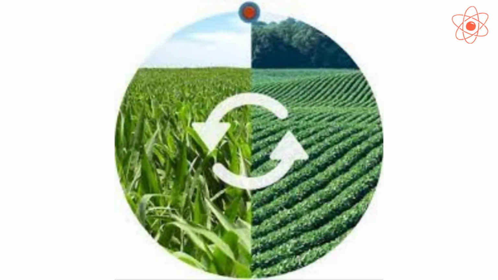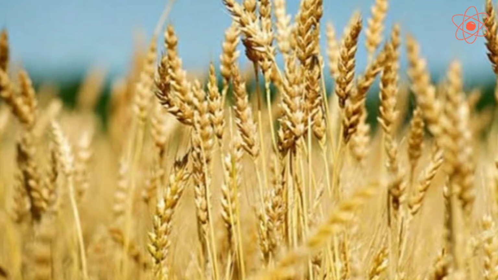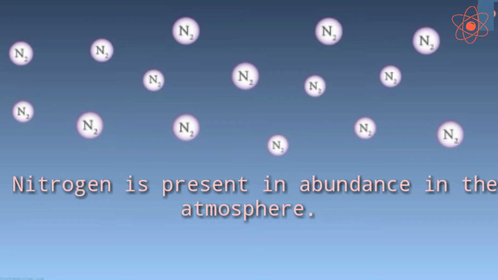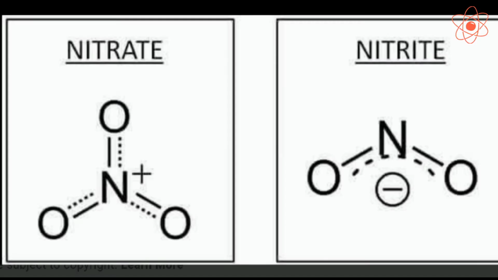Before we begin with crop rotation and mixed cropping, we should know how leguminous crops increase soil fertility. Crops require a lot of nitrogen to make proteins. Nitrogen is present in abundance in the atmosphere. However, plants cannot use it directly. They need nitrogen in the soluble form, that is nitrates and nitrites.